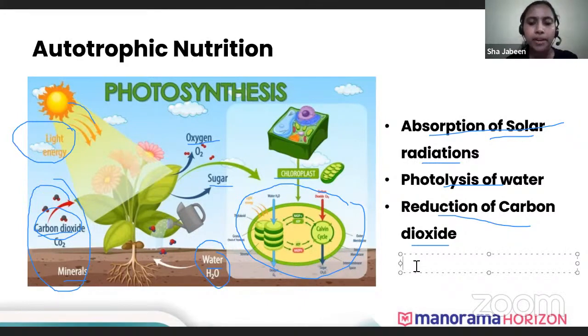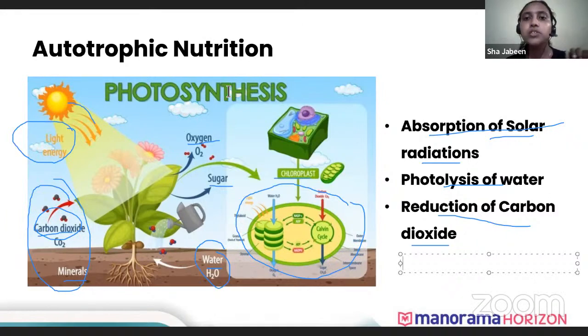So there's carbon dioxide. We know that the molecular formula of carbon dioxide is CO2, and the molecular formula of sugar is C6H12O6. Now this hydrogen has to be added to the carbon dioxide to make it a sugar. That addition of hydrogen is known as reduction. So now is it clear what reduction is? Why are we saying it is reduction of carbon dioxide? Is it clear? Just give me a thumbs up if it is clear.